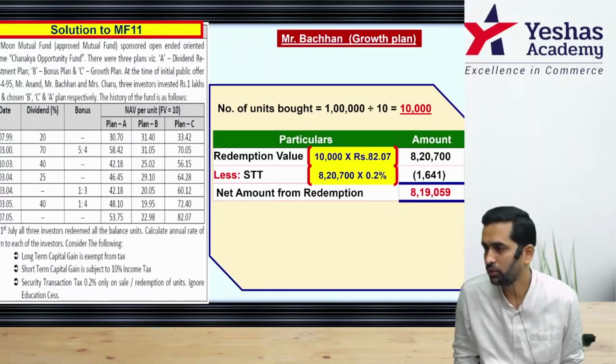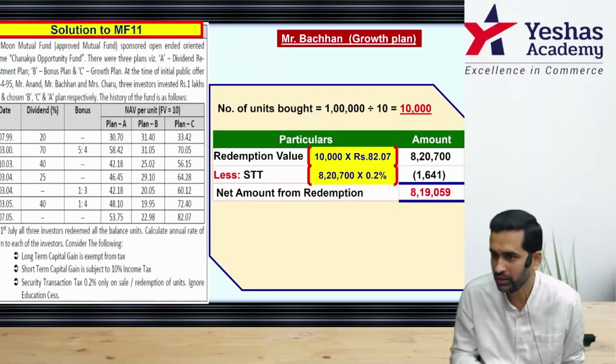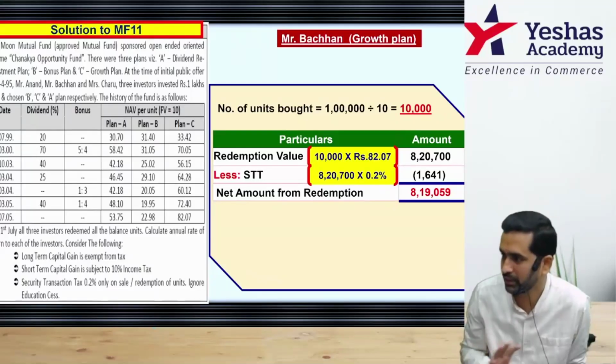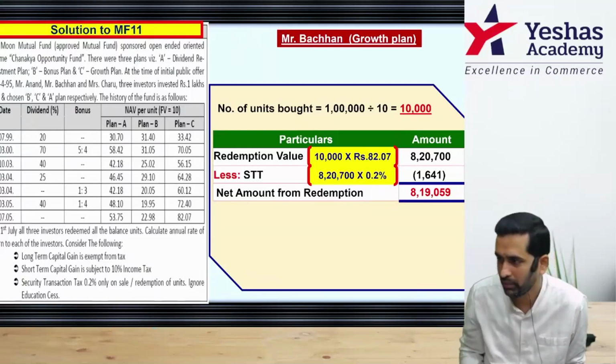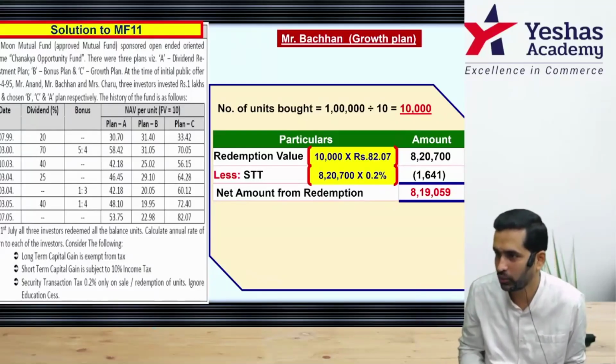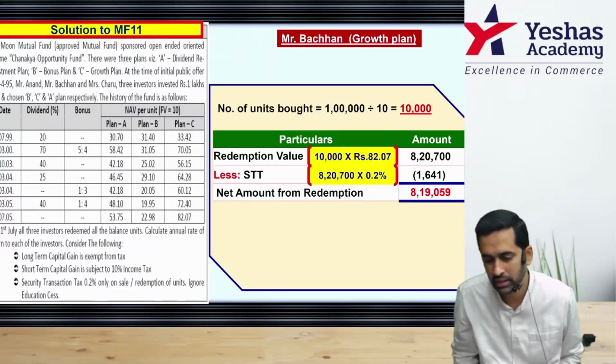I have a small question. What if there is exit load? Then you have to minus even that. Correct? Entry load is a cost. Exit load is a reduction from income. So if there is exit load, minus that also. What comes to your bank account net? That should be taken.